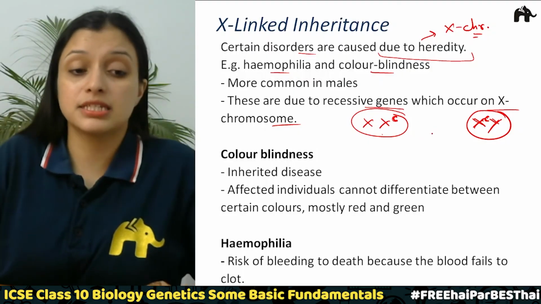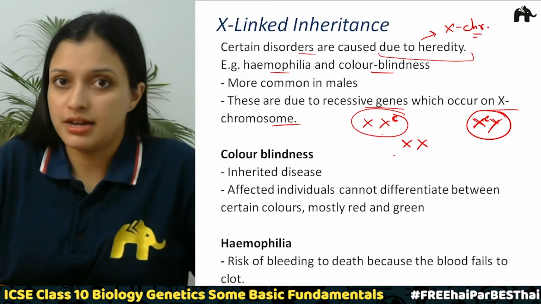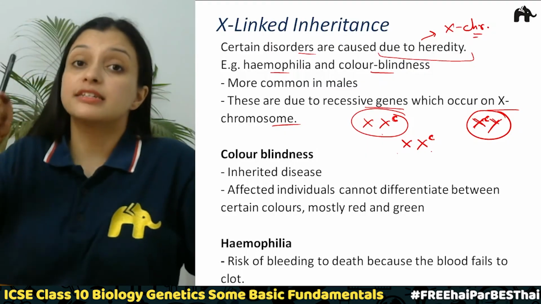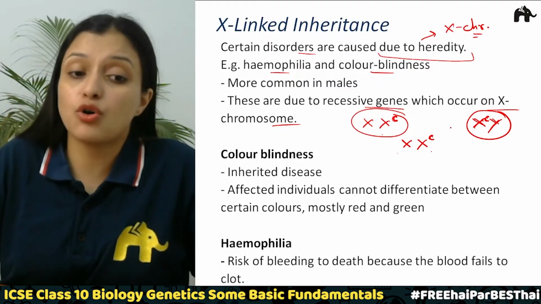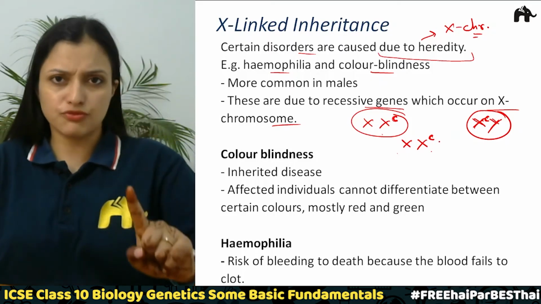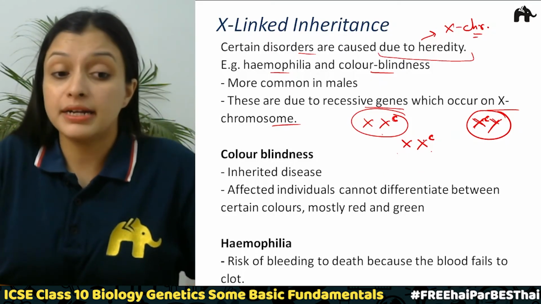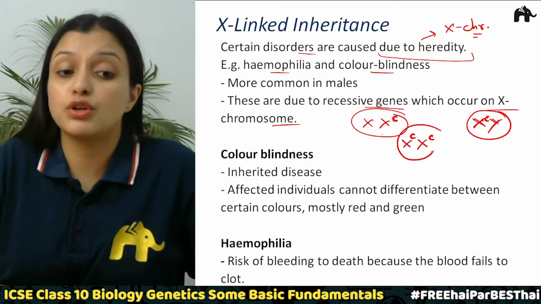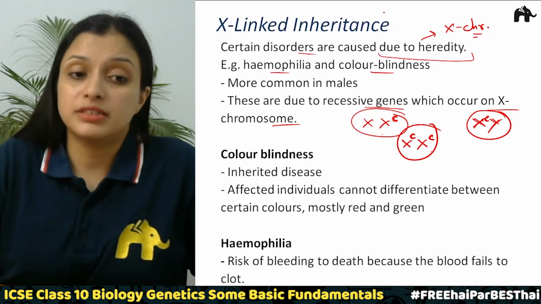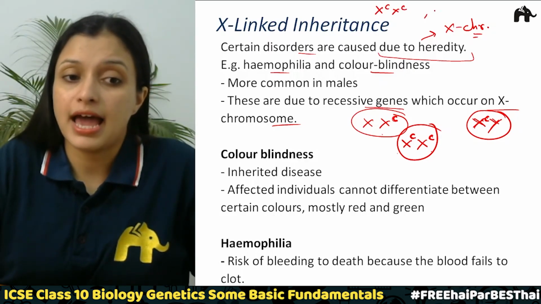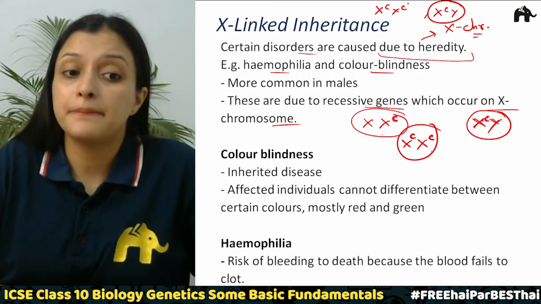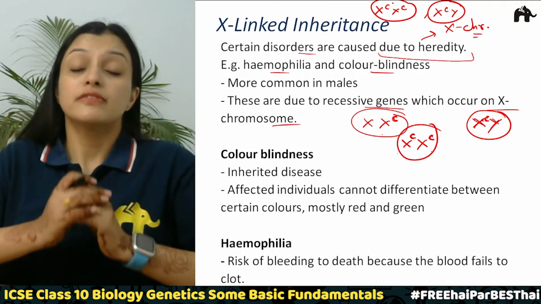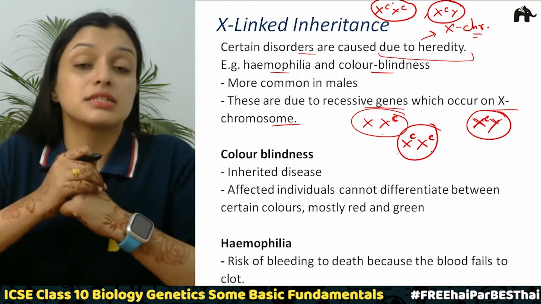Now there is another case. Say this is again a female, XX chromosome. As I discussed, if it is a recessive gene on only one X chromosome, that is fine, this female is going to be normal. But if this recessive gene is on both X chromosomes, then this female will also be colorblind. So this situation in a female and this situation in a male makes them colorblind. Correct? So first of all, let us briefly discuss what color blindness is.